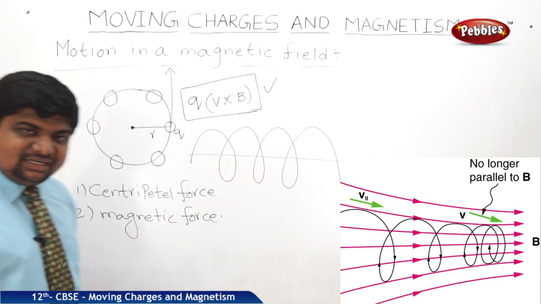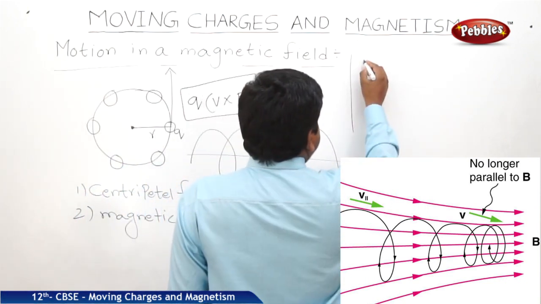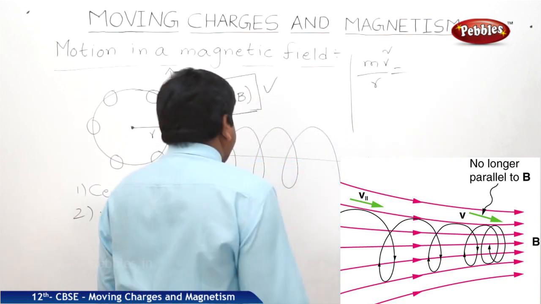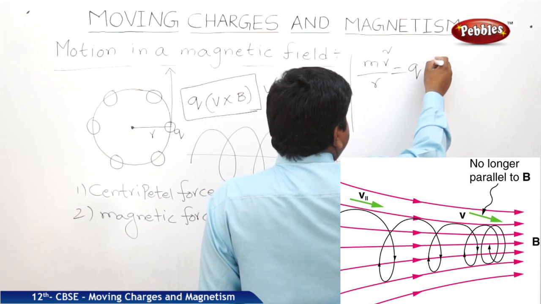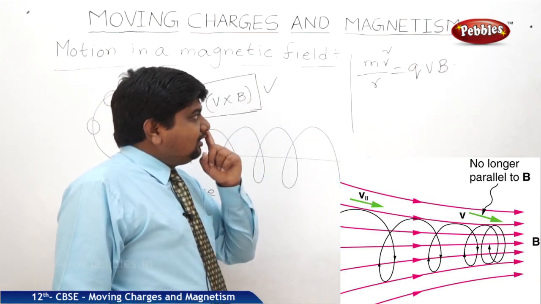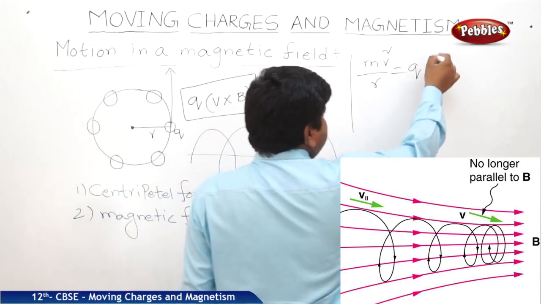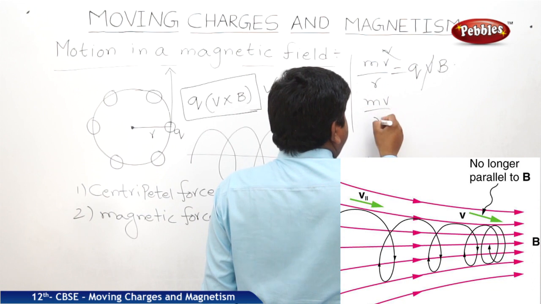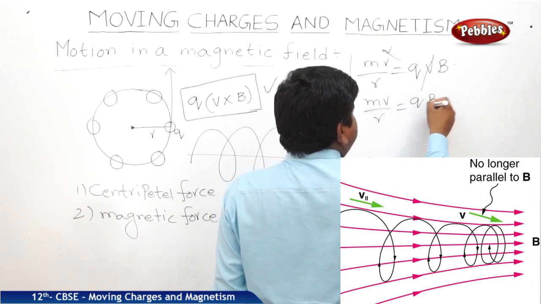So what is the centripetal force equation? mv square by r. What is the magnetic force equation? qvb. These two are balanced. We can write, v and v square get cancelled, mv by r is equal to qb.